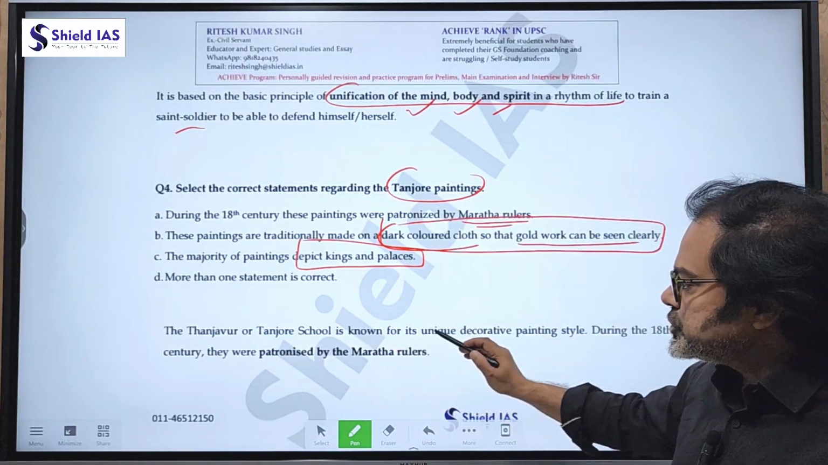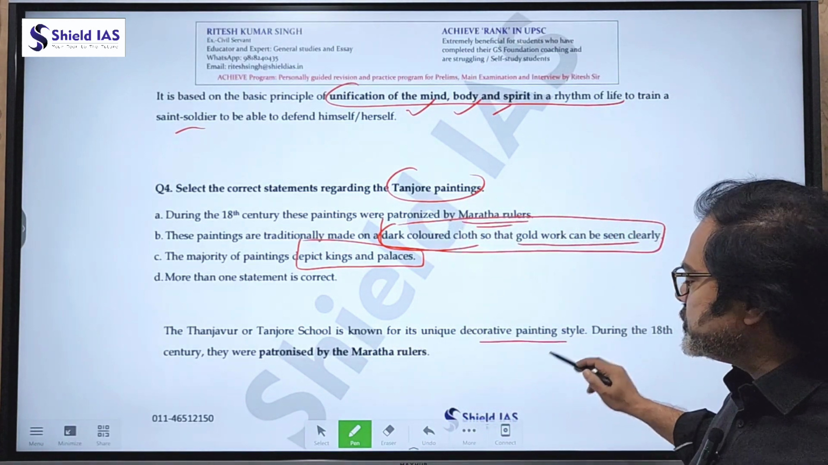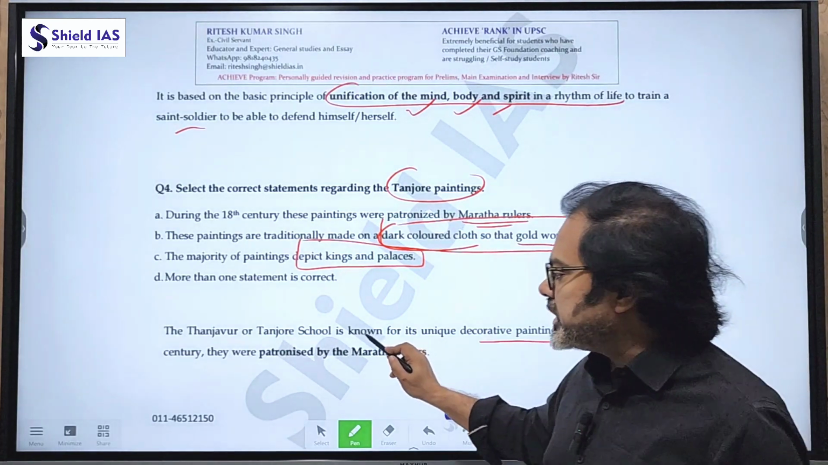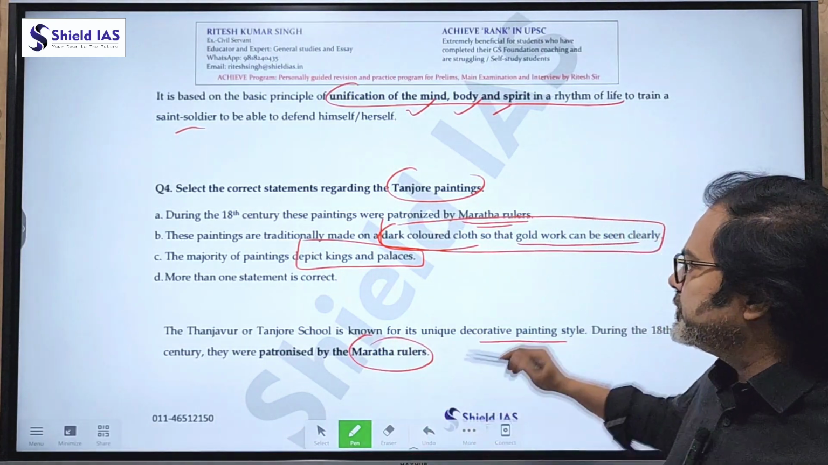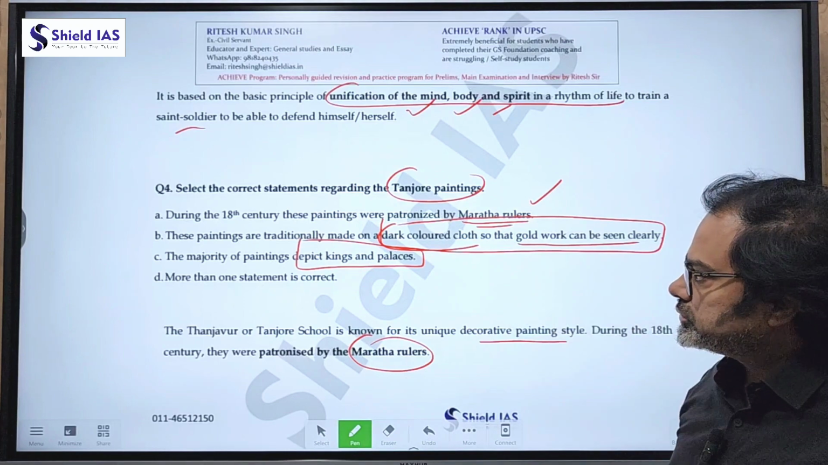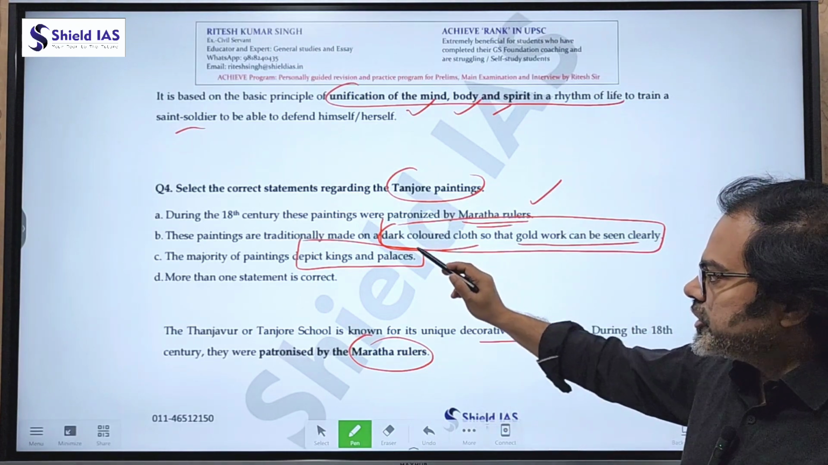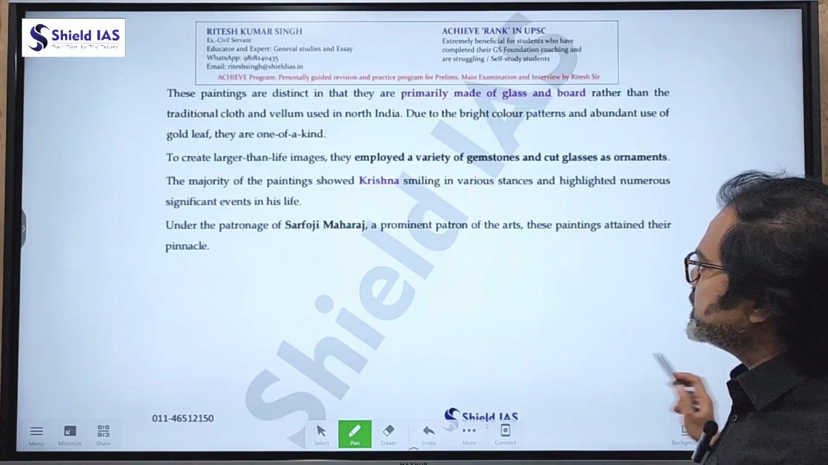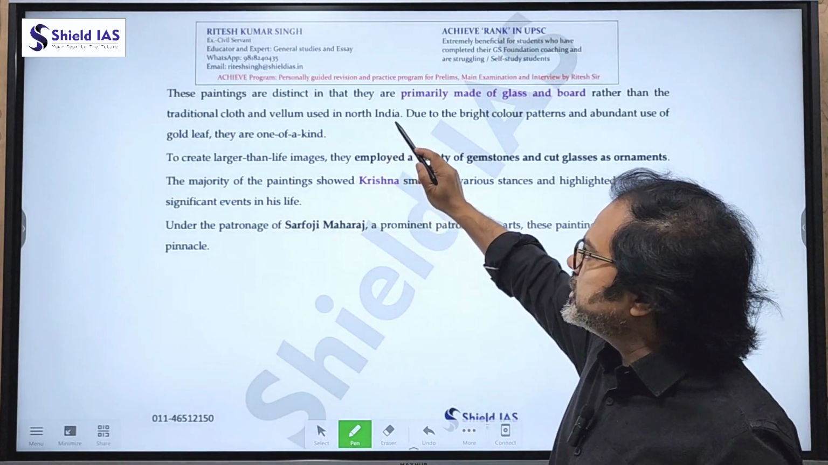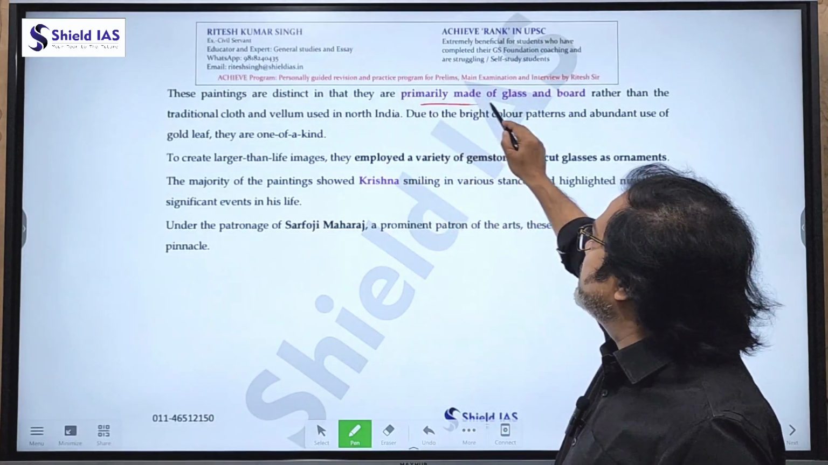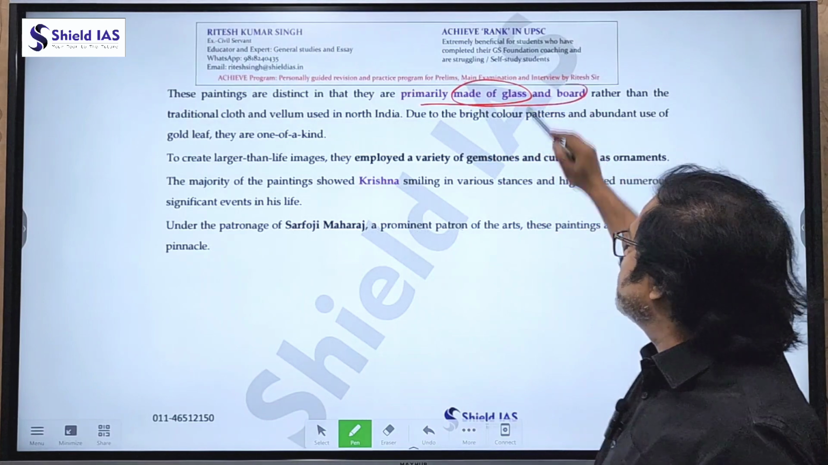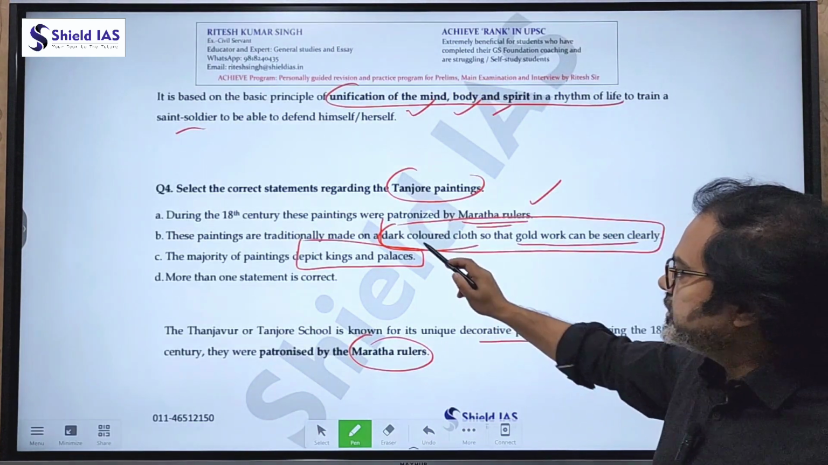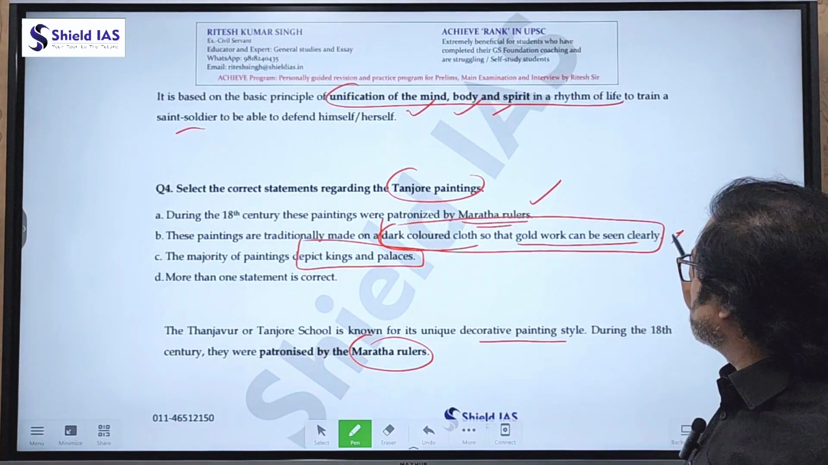The Tanjore school is known for its unique decorative painting style during the 18th century, patronized by Maratha kings. Hence, the first statement is correct. Traditionally made on dark colored cloth. Let's see. These paintings are distinct in that they are primarily made of glass and board. And here it is saying dark colored cloth. That means this statement is wrong.